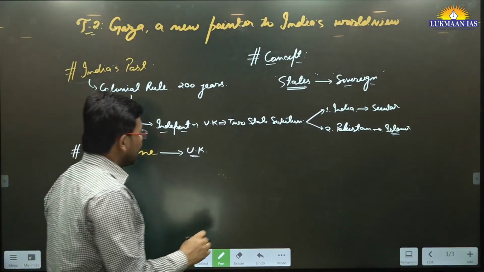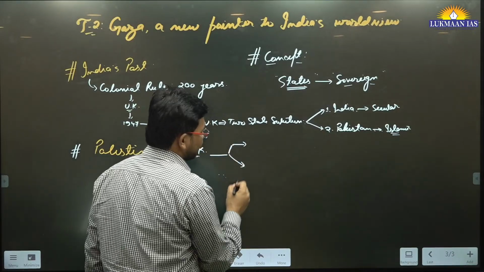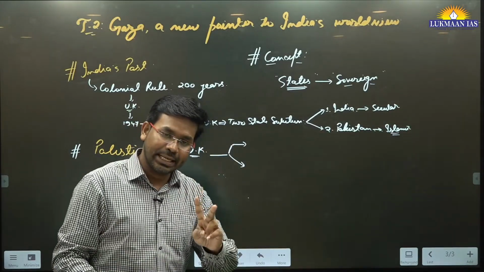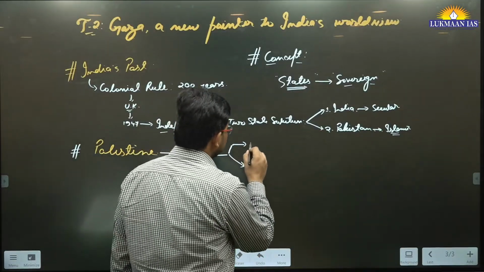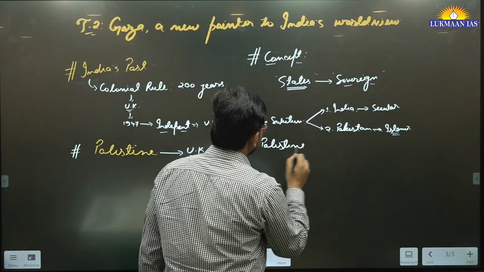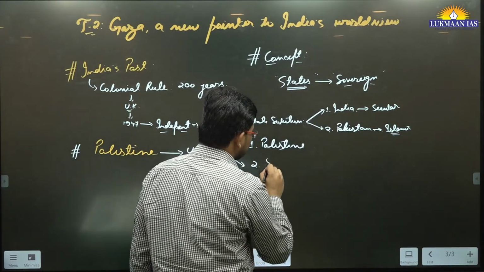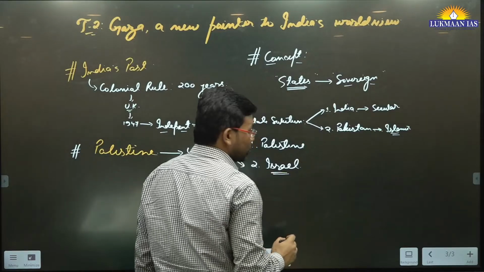And later on, the UK government proposed, through the Balfour Declaration, that they were going to create two states. One state would be known as the state of Palestine, and another state would be known as the state of Israel. So this is the thing.